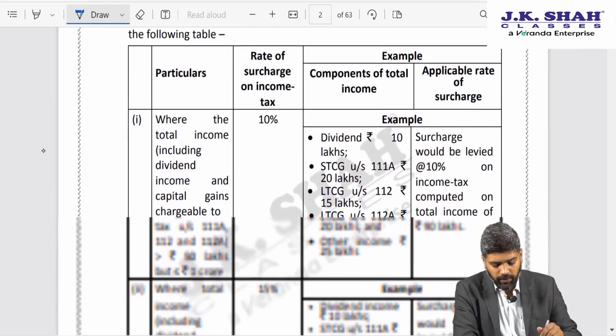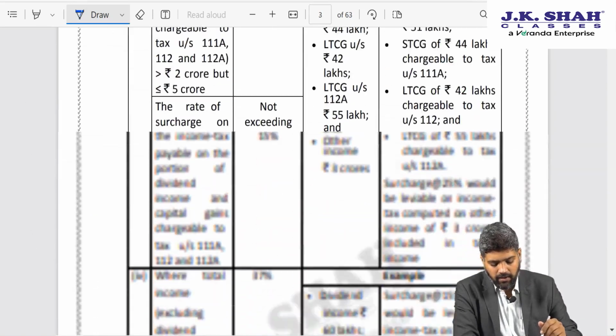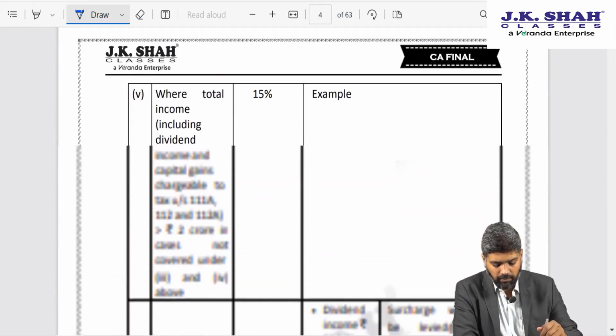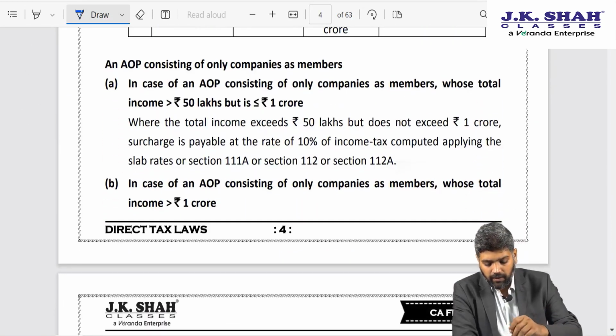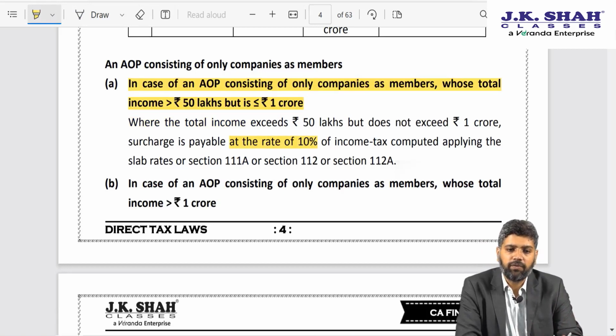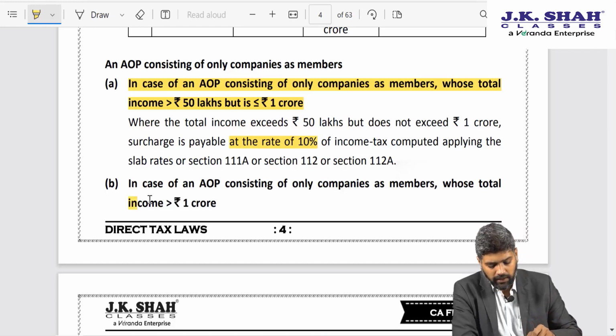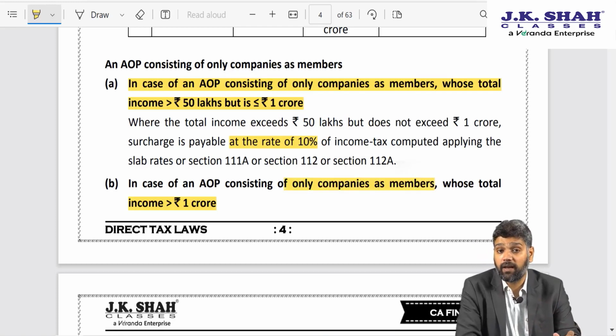In case you are an AOP, Association of Persons, and all your members are companies, in that case the rate of surcharge which will apply to such AOP shall be 10% if the total income exceeds 50 lakhs but does not exceed 1 crore. And in case the total income exceeds 1 crore, where only companies are members. You know that association of persons means there are various persons who are members of such AOP who have come with the common intention of earning income.